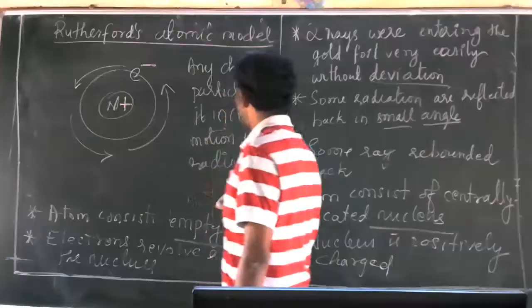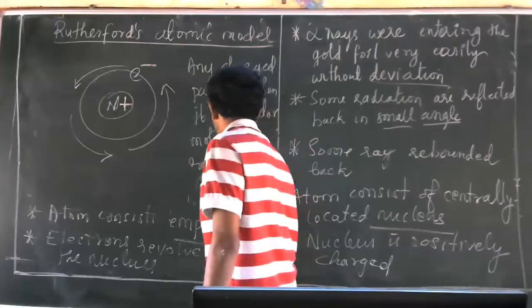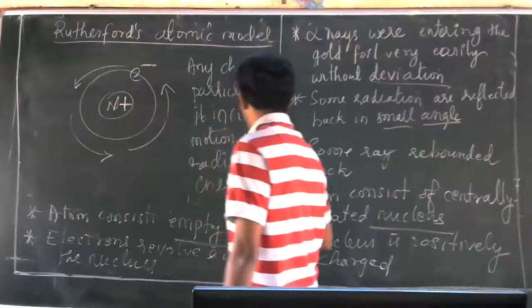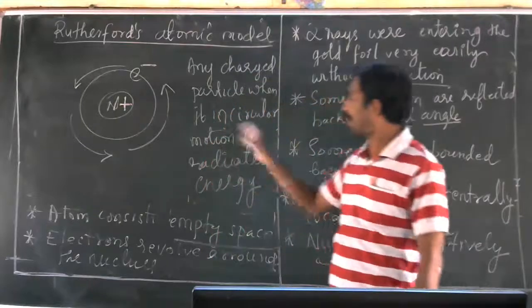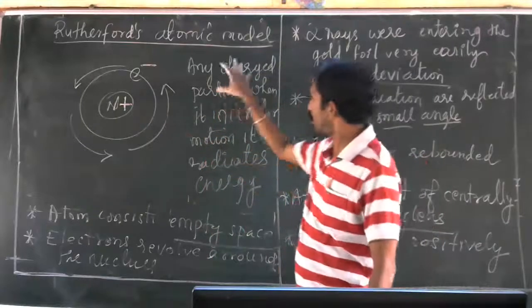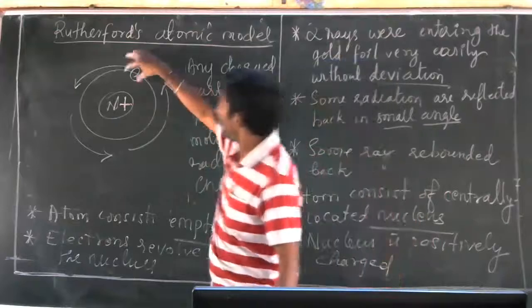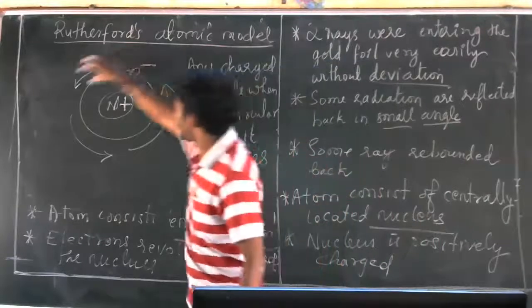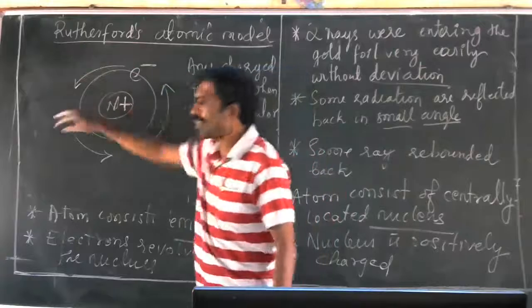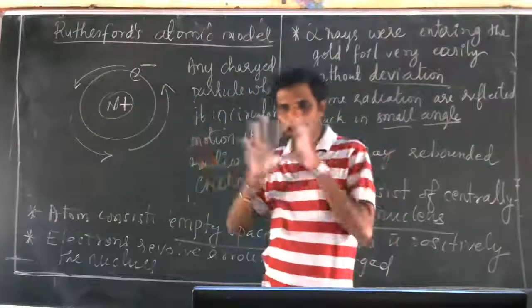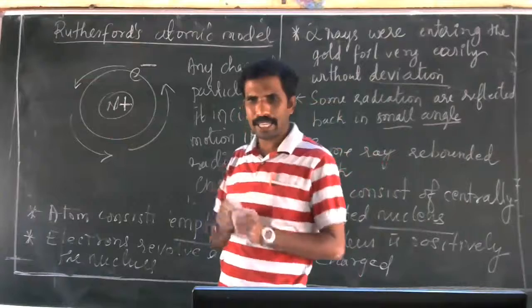This was a common theory: when any charged particle is in a circular path, it radiates energy and loses energy.